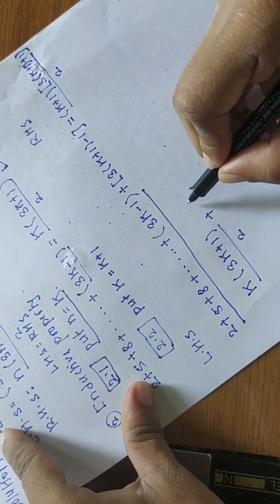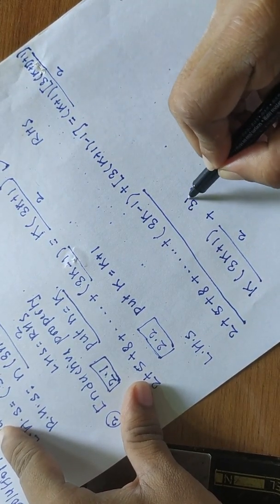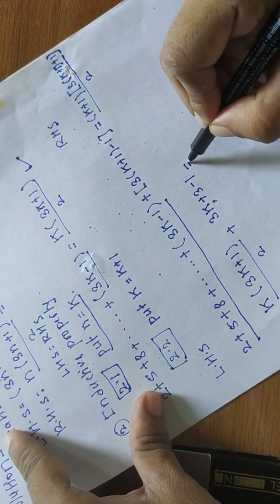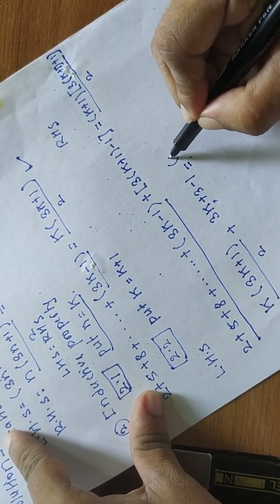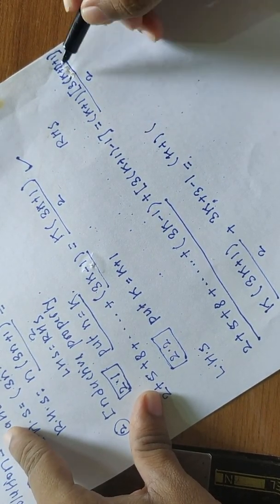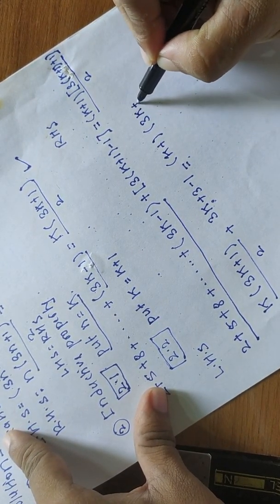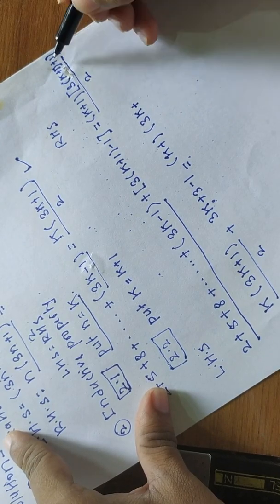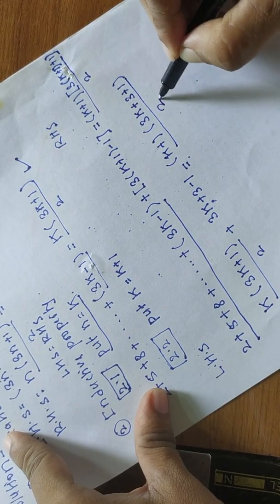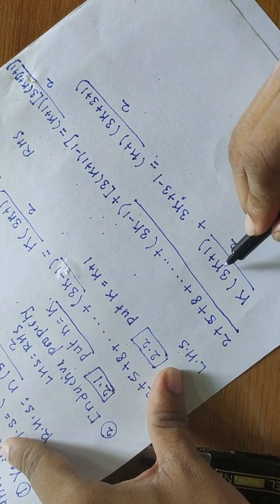So this will become, I'm just trying to solve this, 3k plus 3 minus 1 is equal to, on the right side, this k plus 1 will be as it is, and then in another bracket 3k plus 3 plus 1, 3k plus this 3, plus 1 by 2. So let us further solve this.